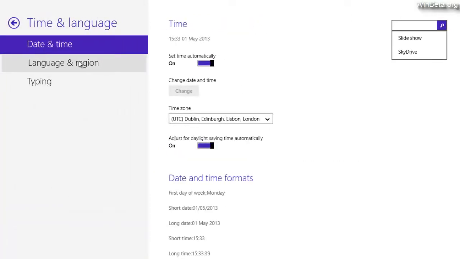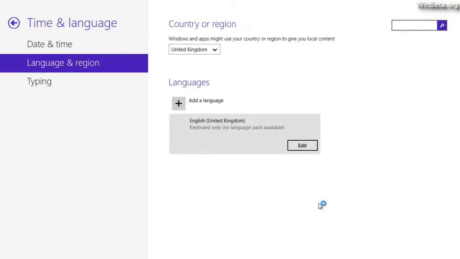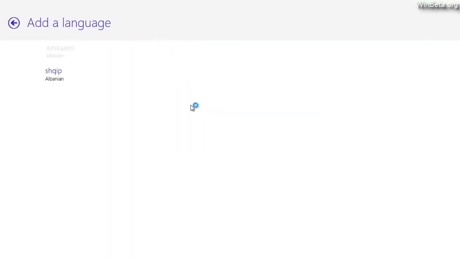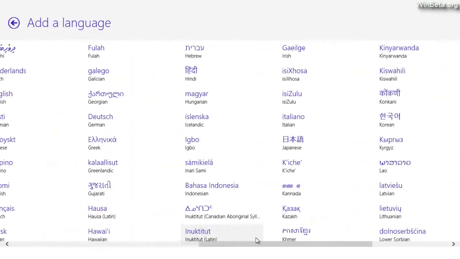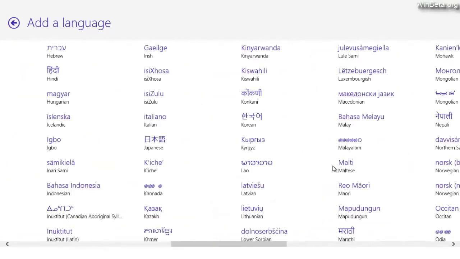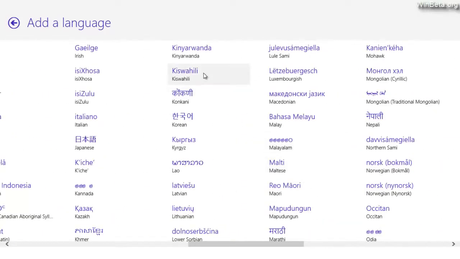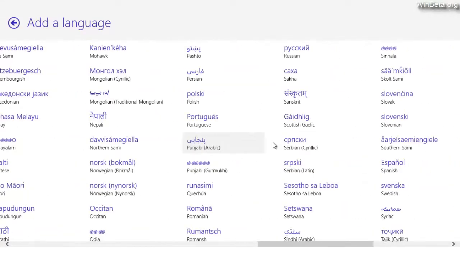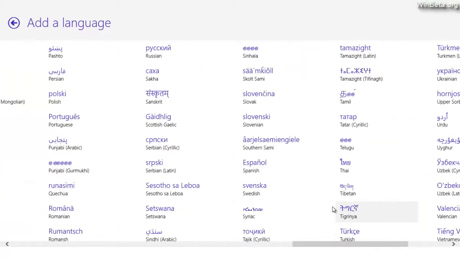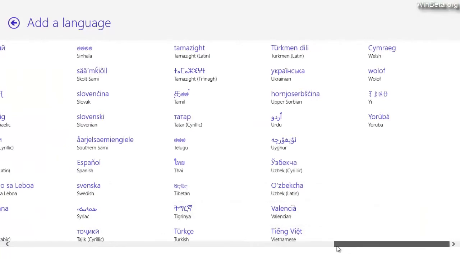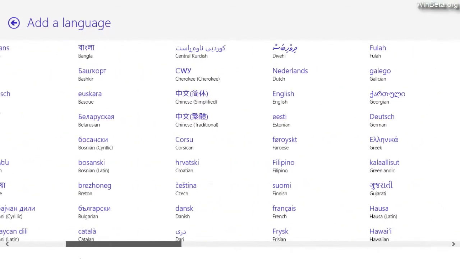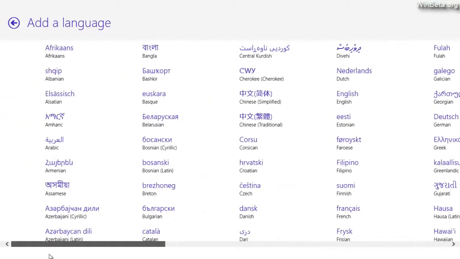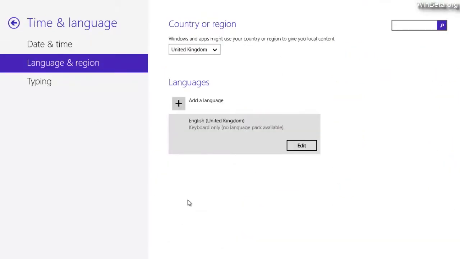Time and language, you can add languages now. So we can add a language, and we've got loads here. Look, we can add, let's see, one I can actually pronounce. Kiswahili. I apologise to any language that I mispronounce. You know, this may be difficult for me. So let's see if we can find an actual nice one. I'm not actually going to change to Filipino. There you go, that's what I can pronounce.